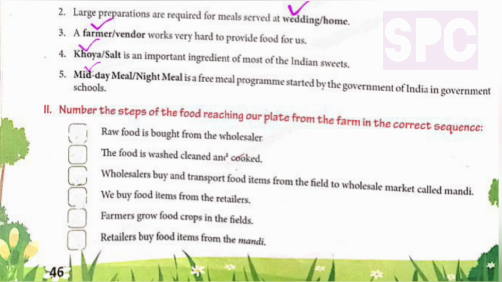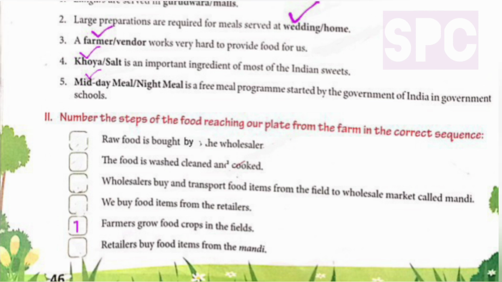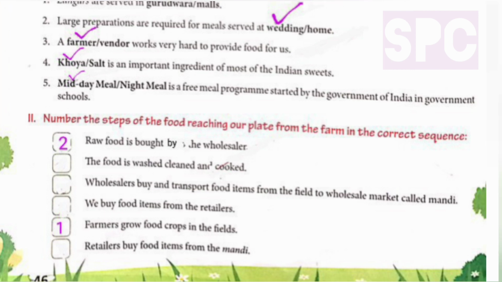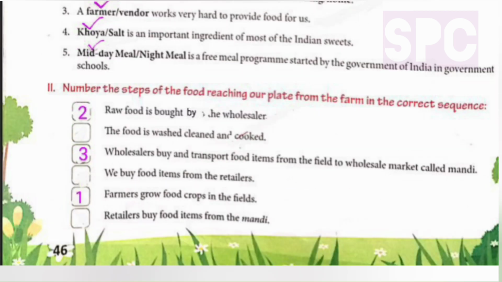So now students, after reading all these sentences which are given over here, we can easily find out that the 5th sentence will be the first step, which is farmers grow food crops in the field. The second step would be the first sentence, which is the raw food is bought by the wholesaler. And then our third sentence will be the third one. Wholesalers buy and transport food items from the field to wholesale market called as mandi.